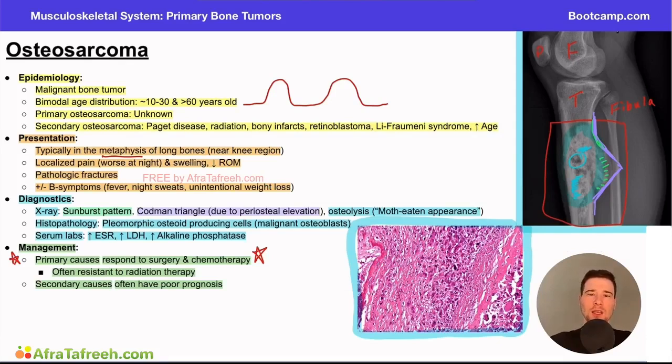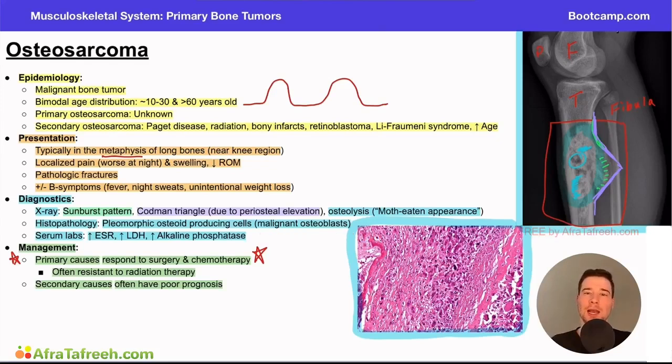Now, they can give you a lot of different imaging modalities. They can give you a CT scan, they can give you an X-ray, an MRI, and an ultrasound. The key here is that the answer for this question is going to be the radiograph or the X-ray. It's going to be the simplest, it's going to be the fastest, and you're going to be able to notice something like this on a radiograph. You don't necessarily need a CT for this. It's not a soft tissue thing. And again, an X-ray is the fastest, least expensive option to primarily work up this patient's condition.